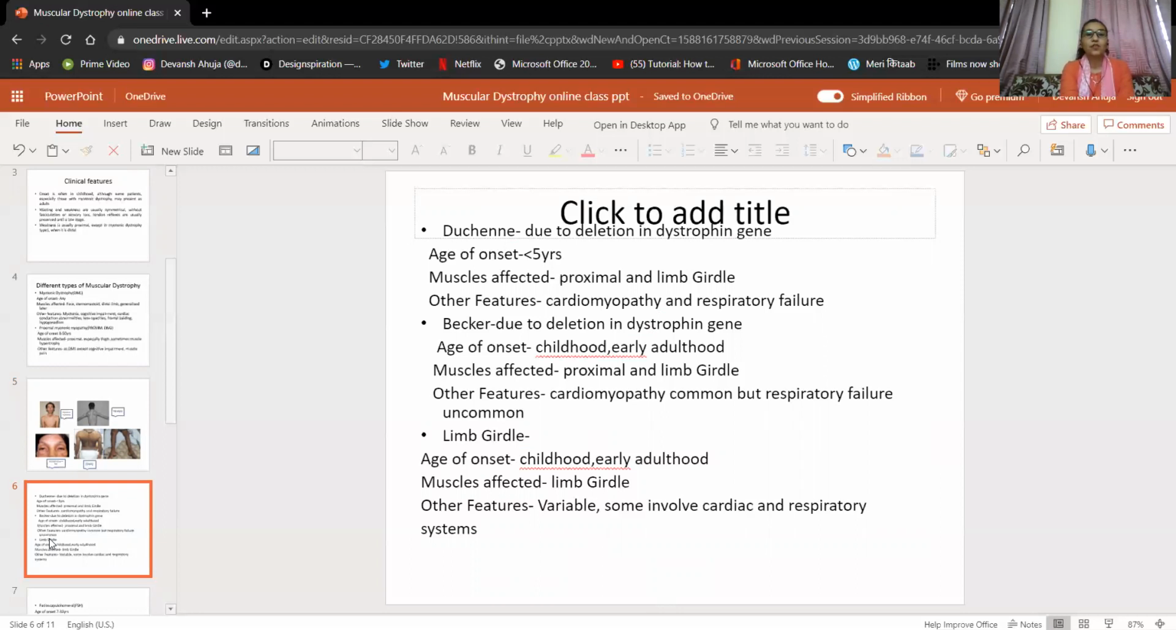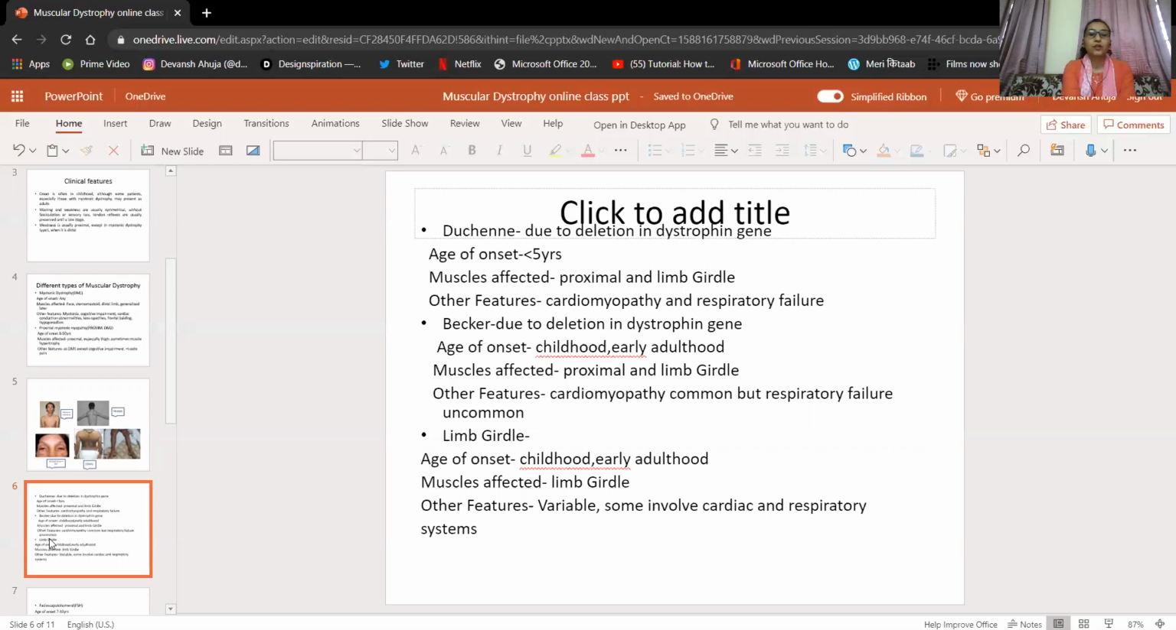If we see the age of onset, it is less than 5 years. Patients show the symptoms in the infantile age group. So less than 5 years is the age of onset, and the most commonly affected muscles are proximal and limb girdle. Other features, like I told you earlier, are cardiomyopathy and respiratory failure in later stages.